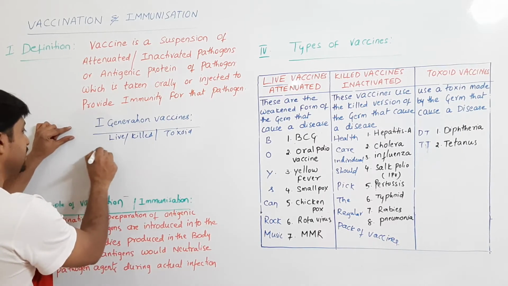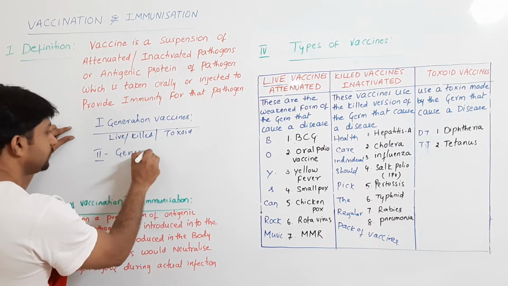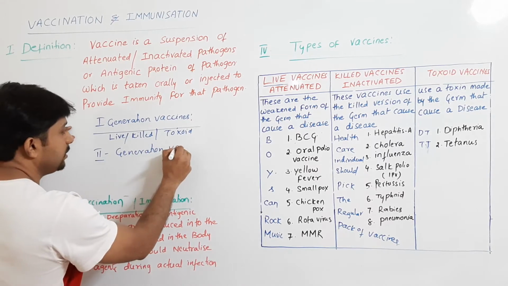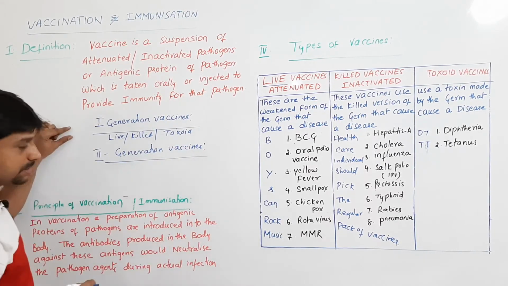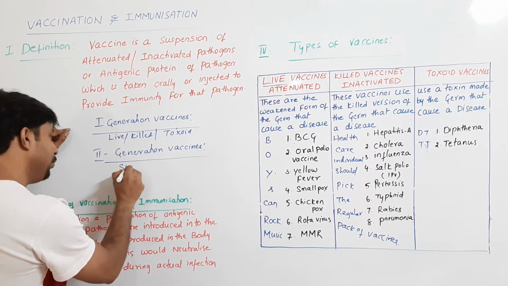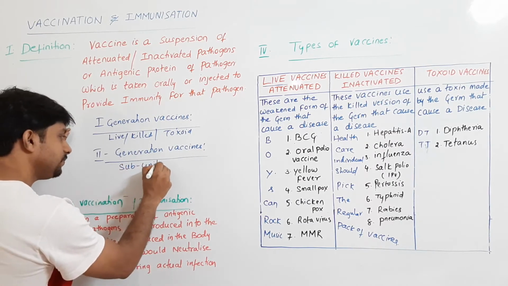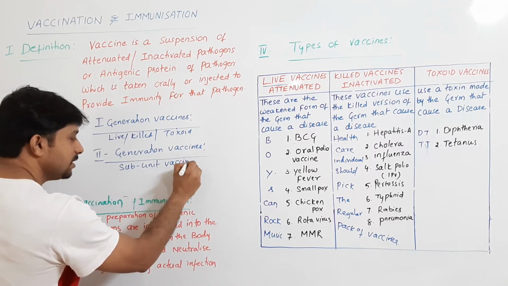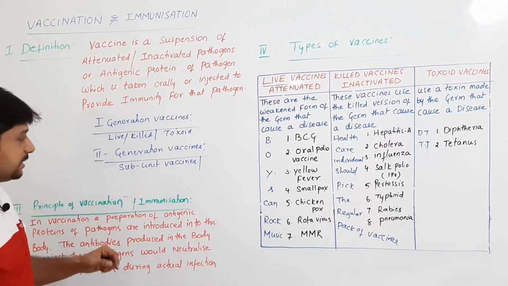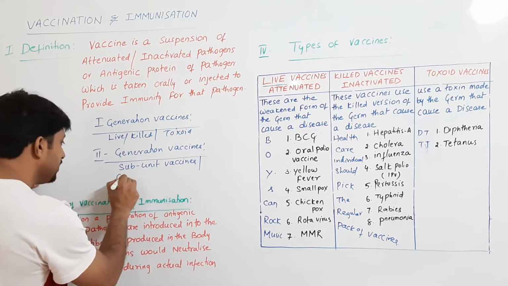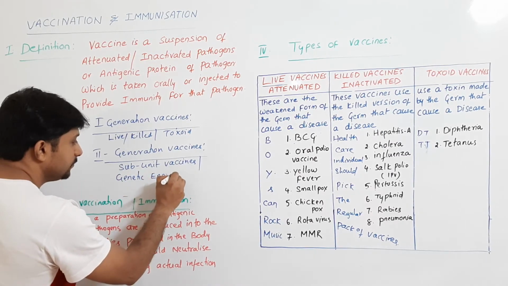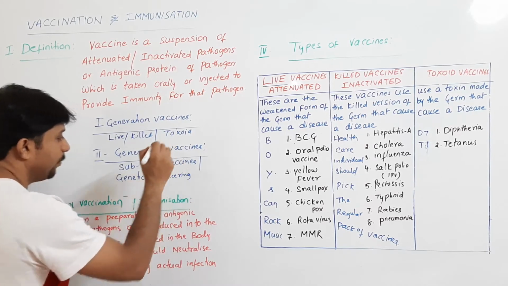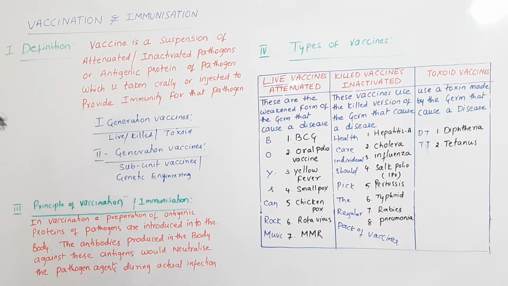Next, second generation vaccines. What are second generation vaccines? Second generation vaccines are called subunit vaccines. Vaccines which are prepared by using genetic engineering are your second generation vaccines.